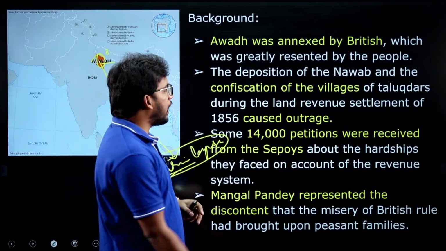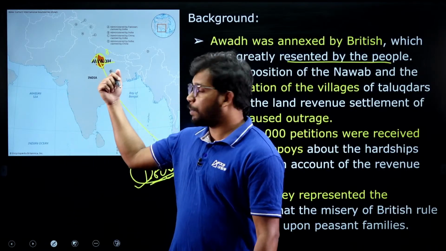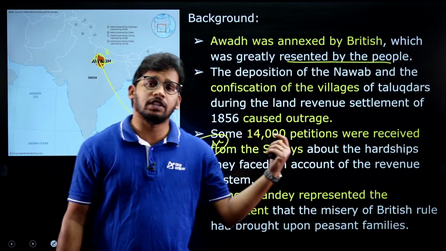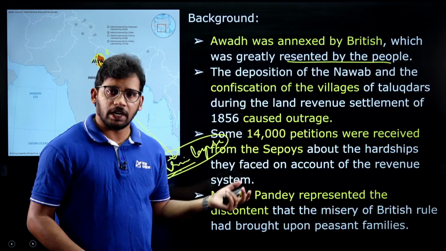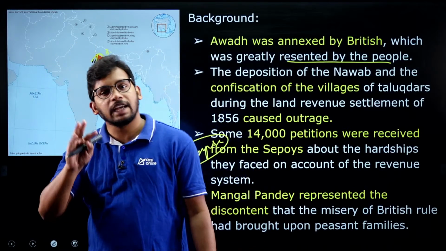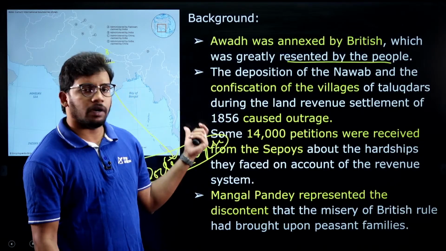And this created resentment among the people. Among the people of Awadh, in each family at least one person was working as a soldier in the British military as well as the police, right? Almost all the families in Awadh had one person working with the Britishers.